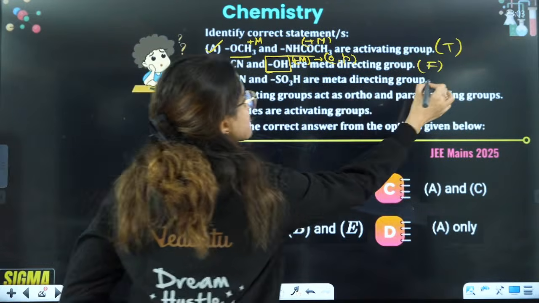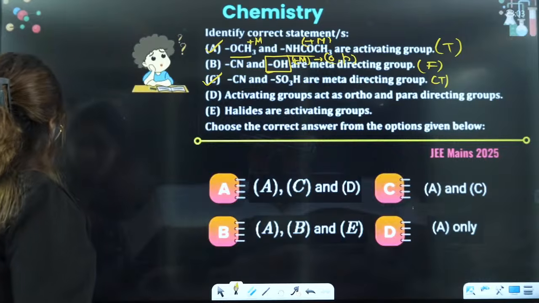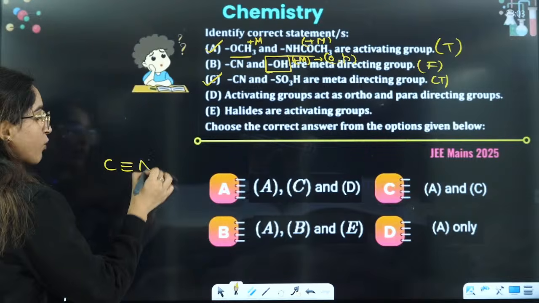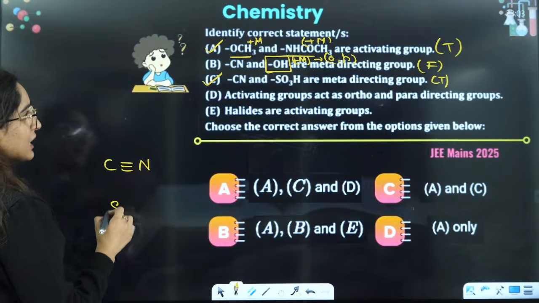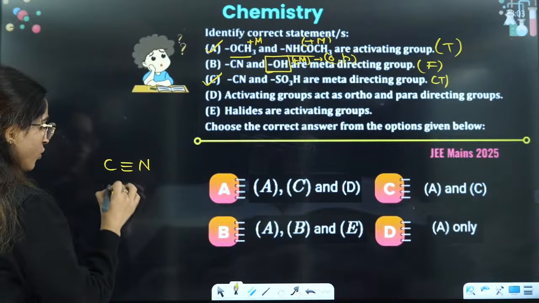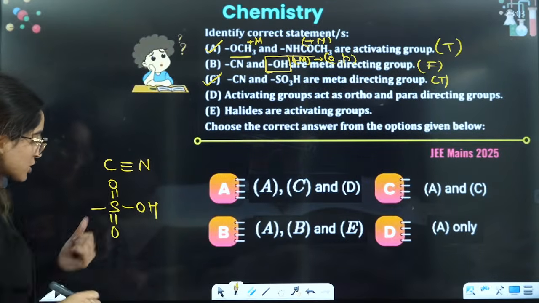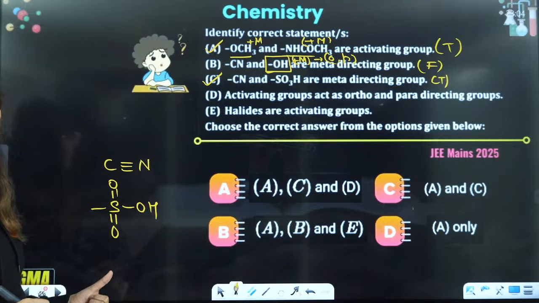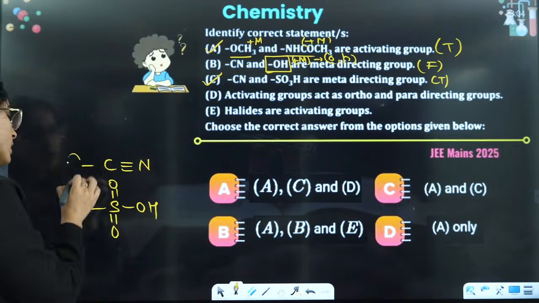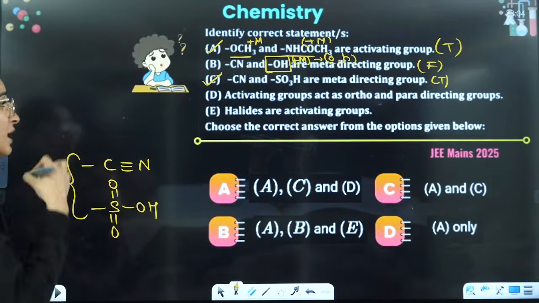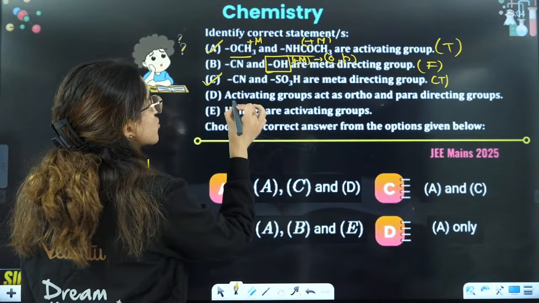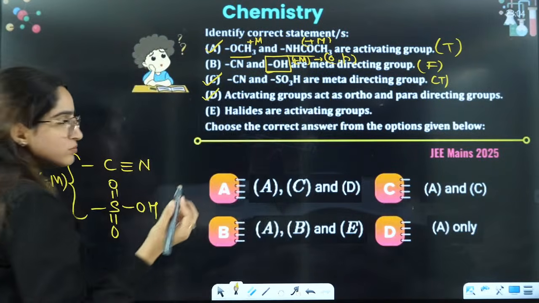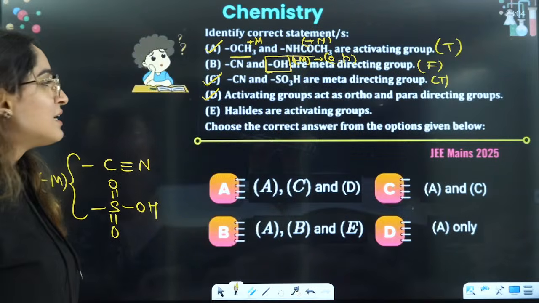In C triple bond N, carbon is connected by a multiple bond to a more electronegative atom, and in SO3H, sulfur is connected by a multiple bond to a more electronegative oxygen. They show minus M effect, which means they are meta-directing. So that is true. Activating groups act as ortho-para directing groups. Yes, in most cases that is true.